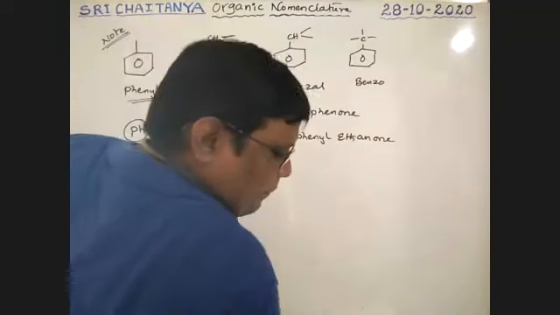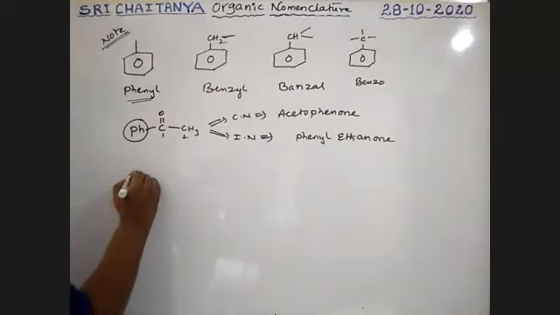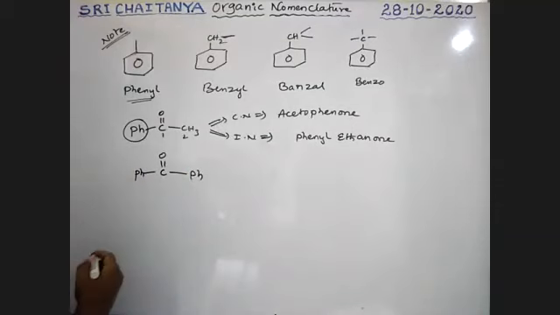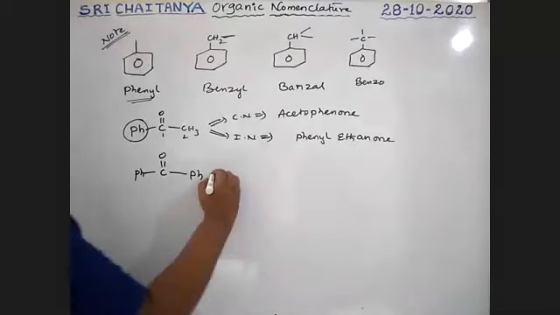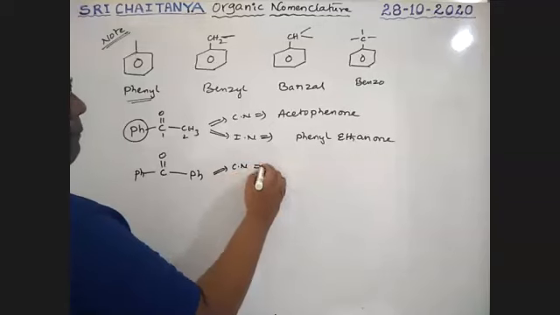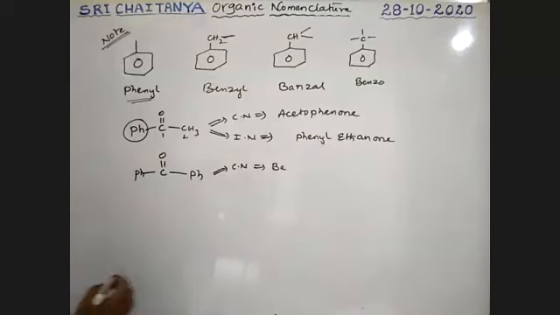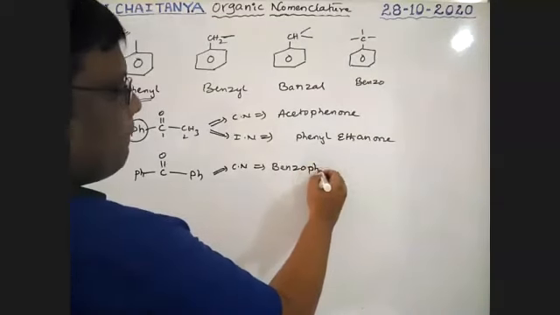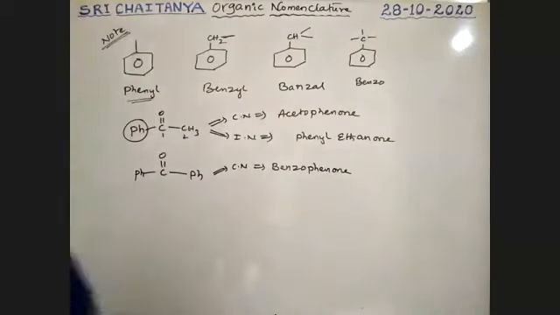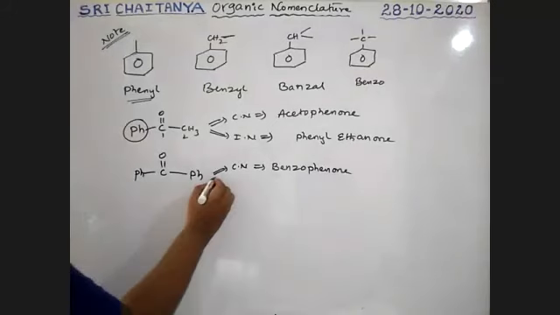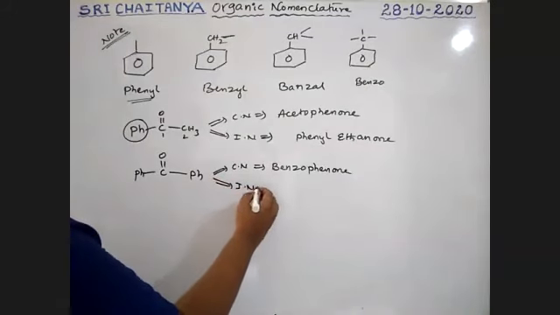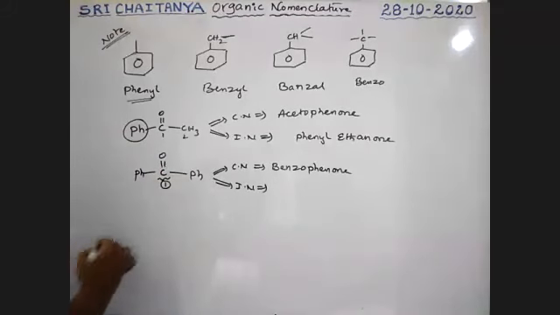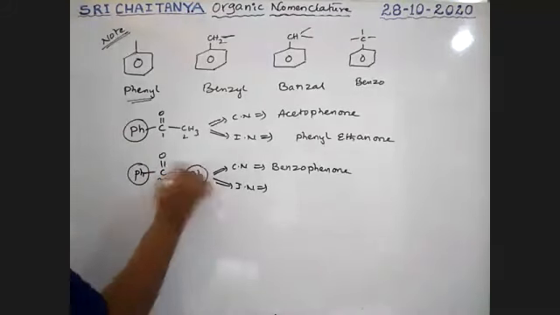Next one, see here, what is the name of this compound? Two phenyl rings are attached to C double bond O. So its common name is benzophenone. Its common name is benzophenone. Now its IUPAC name. See boys, this is the only carbon. That should be the first carbon. This phenyl ring and this phenyl ring are attached to it.